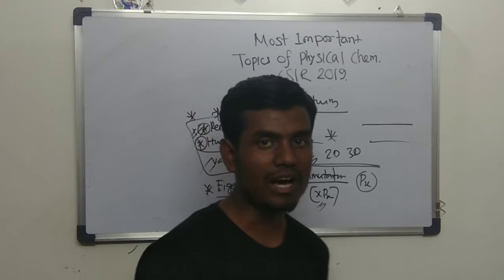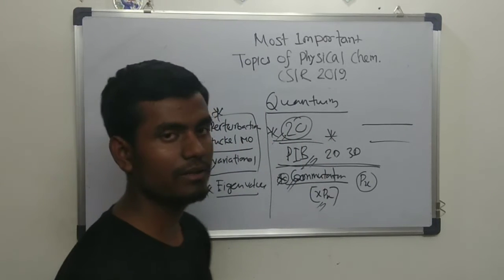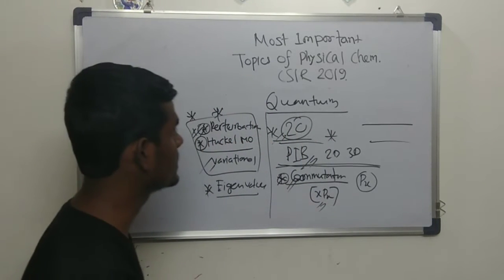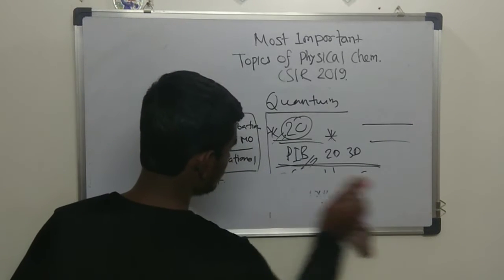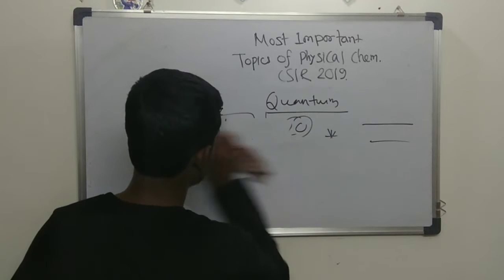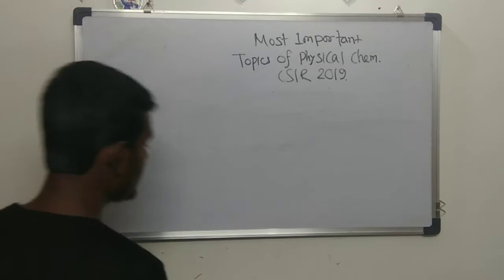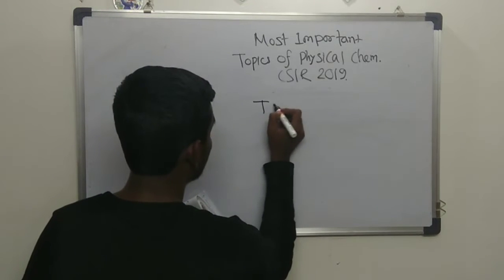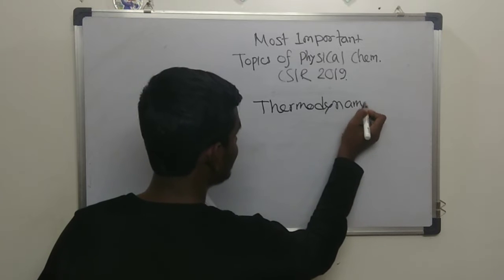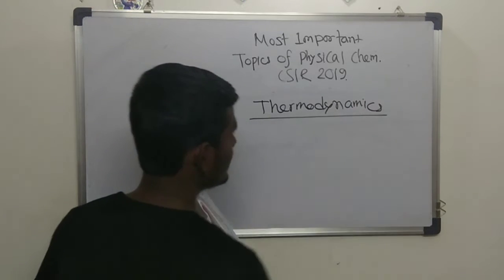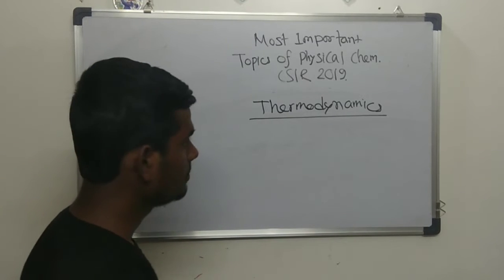Now let's come to the third most important topic, and it's pretty trivial, and you have already read this paper in BSc. So the topic is thermodynamics. You have been reading it from class 12, so it's very well known to you, but it's equally important in NET. So thermodynamics covers a large part of the CSIR.